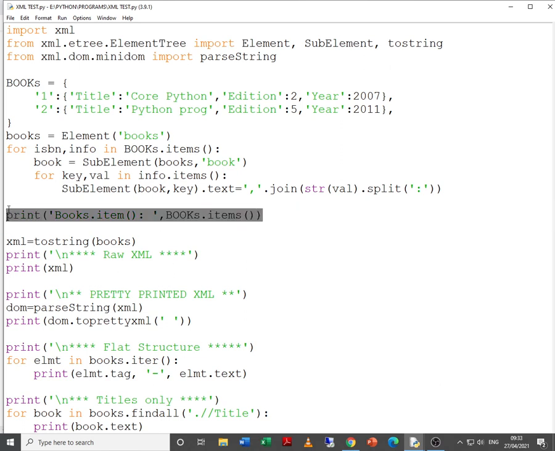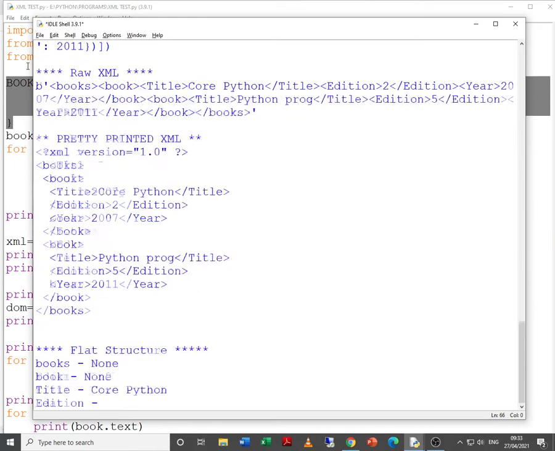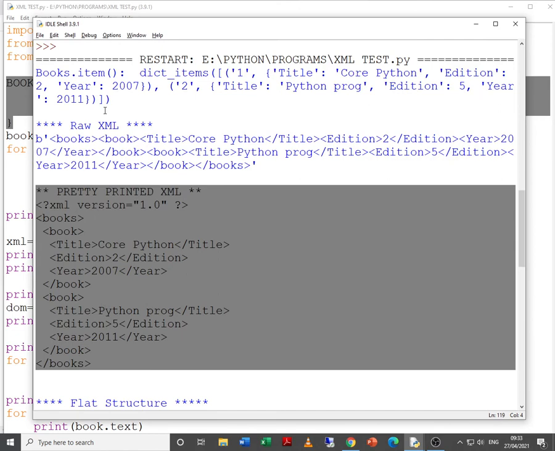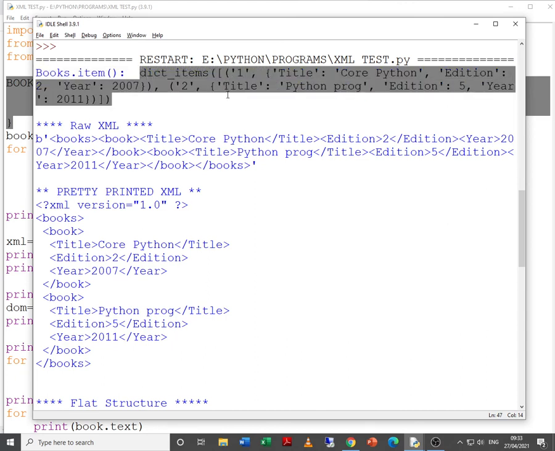Remember, books is a data dictionary, and a dictionary has got several methods: items, keys and values. Items will actually print the entire data dictionary. Let me execute this and show it to you. Yes, books.items, what is it doing? Dict items, and basically it is printing the entire dictionary. If you try to observe over here, it is printing the items that are there in the dictionary.